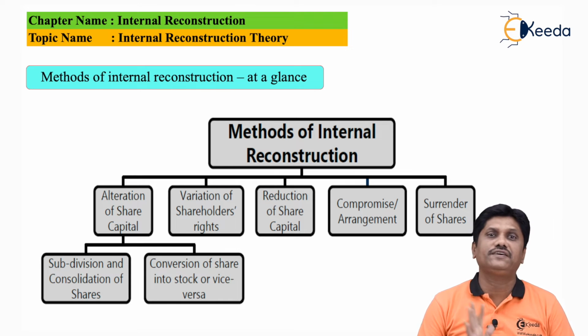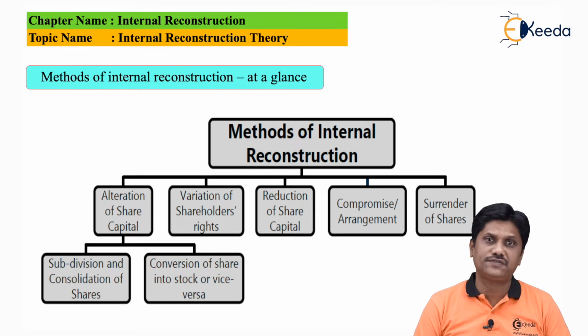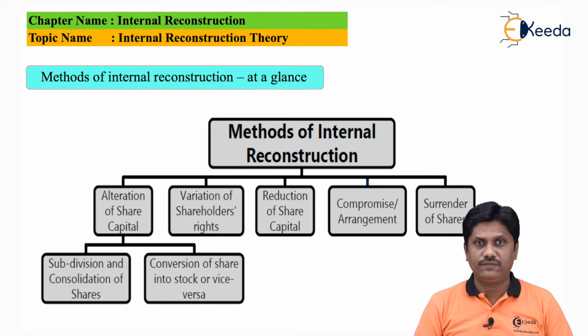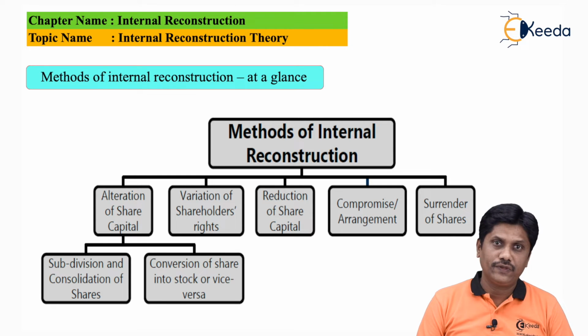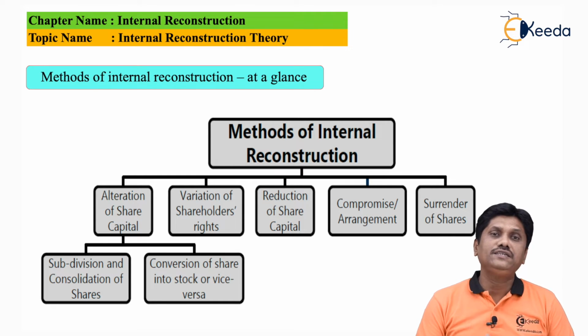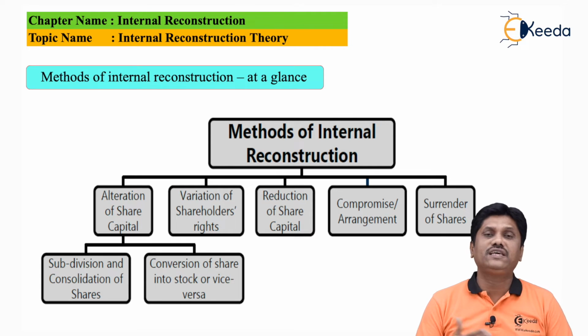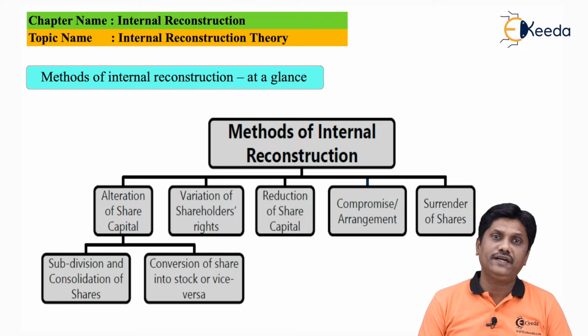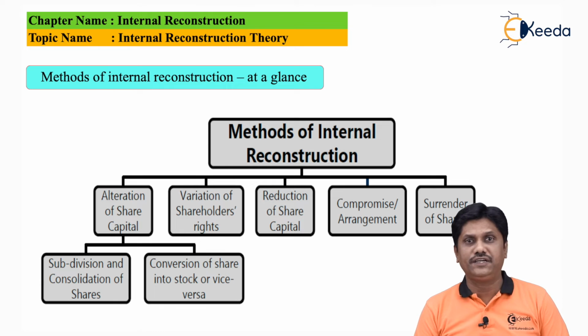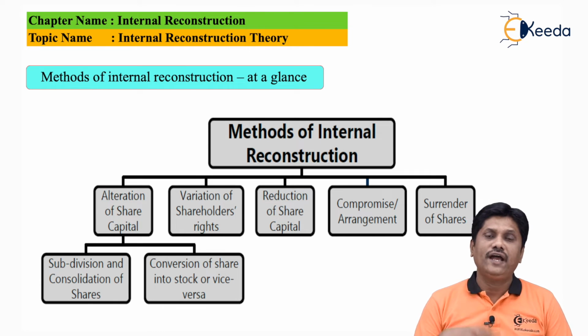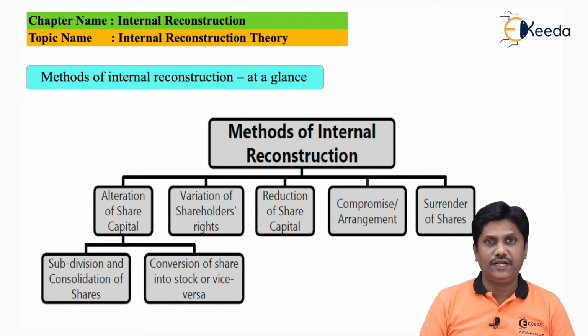Here there is no sacrifice. We are just dividing the share capital as per the scheme of reconstruction. That is subdivision. Sir, what is consolidation? Consolidation is the opposite of subdivision. Earlier I had 10 shares of 10 each, but as per the scheme of reconstruction they are now consolidated and brought to shares of 100. So 10 shares of 10 each are now converted into one share of rupees 100. It is called adjustment or alteration to share capital.